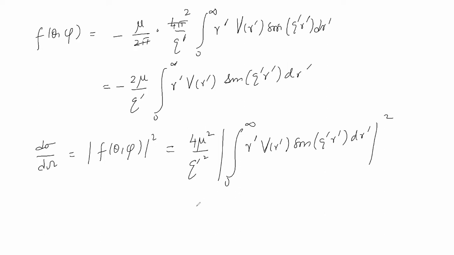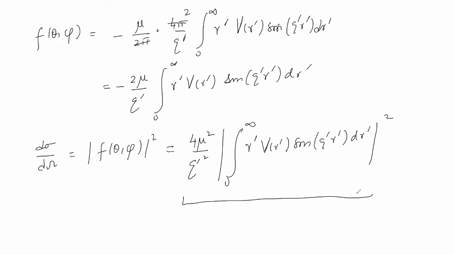Okay, therefore this is the master equation for the differential scattering cross section, and the top one gives you the expression for the scattering amplitude. Therefore the scattering amplitude is the fundamental quantity.